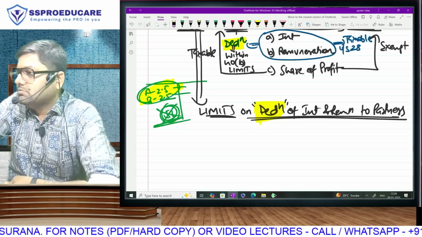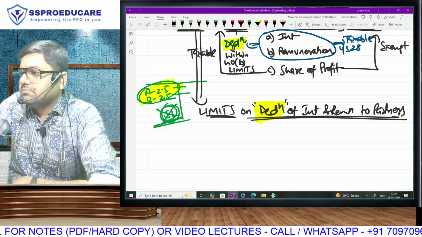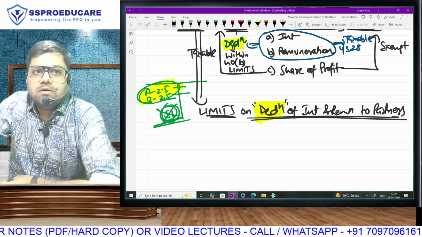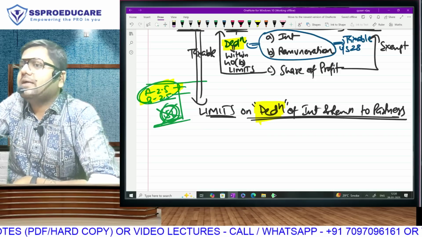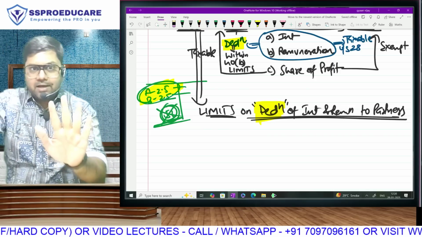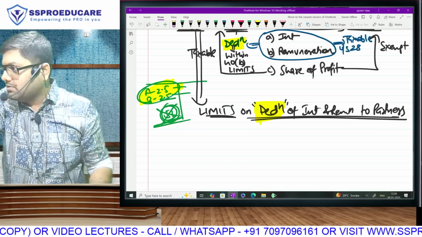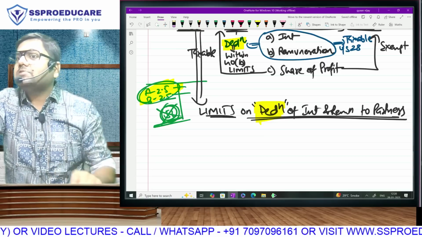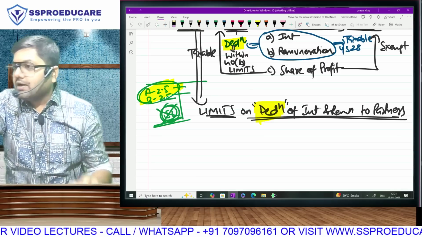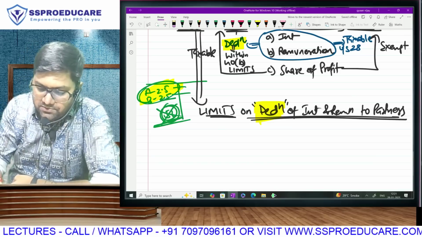Come on. Is this going to be PGBP of the partner? Yes, but we can't tax him on the entire 5 lakh. Think about it. Partner has received how much? 5 lakh, because the firm has paid 5 lakh. But is the firm getting deduction of the full 5 lakh? No. The firm has taken tax benefit only of 4 lakh. Then we can make the partner also pay tax only on 4 lakh.